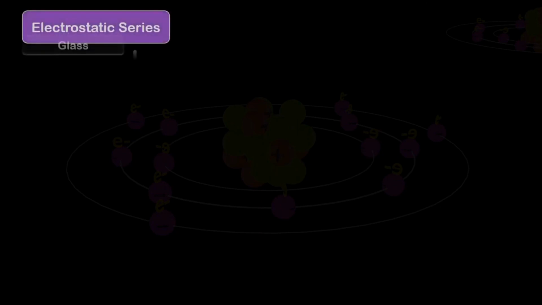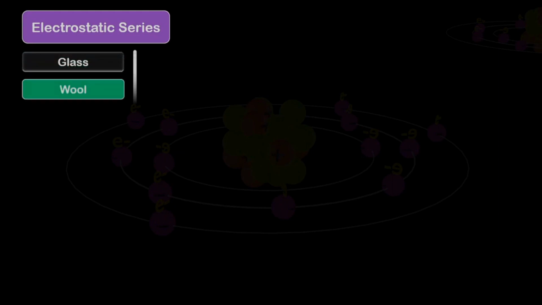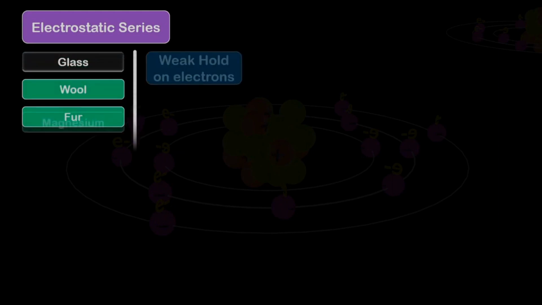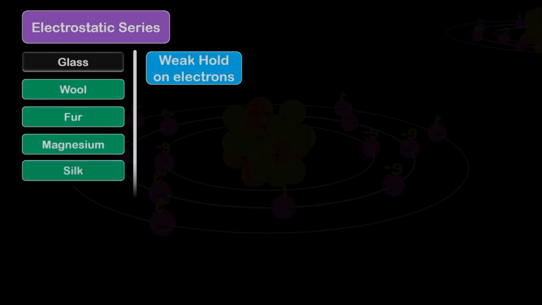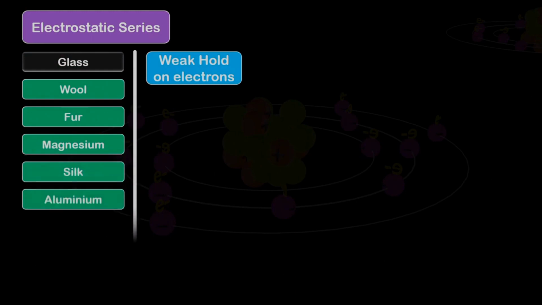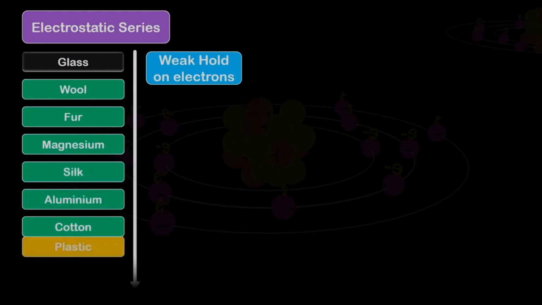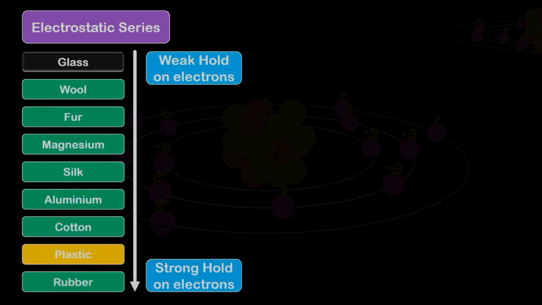At the top of this series are materials whose atoms give up their electrons easily, and so on in increasing order of holding, ending with the material whose atoms tightly hold their electrons. Now with the help of this electrostatic series, we can find the answer to our question, what type of charge will be acquired by the glass and plastic rod after rubbing with the silk cloth.